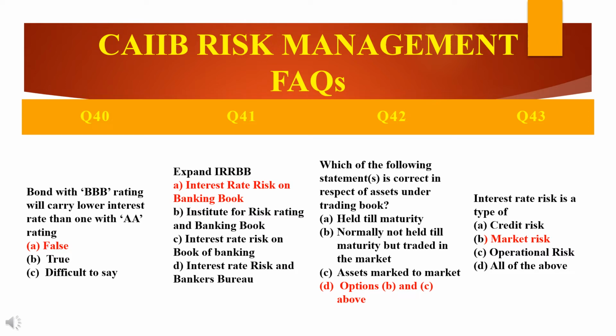Then moving back to the next question, that is: expand IRRBB. That is the full form of IRRBB. So what is IRRBB? IRR means interest rate risk. BB means banking book. Keep in mind clearly, IRR, interest rate risk, on BB, banking book. Interest rate risk on banking book.